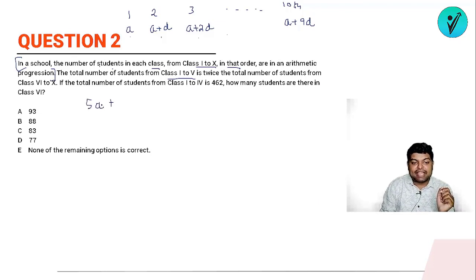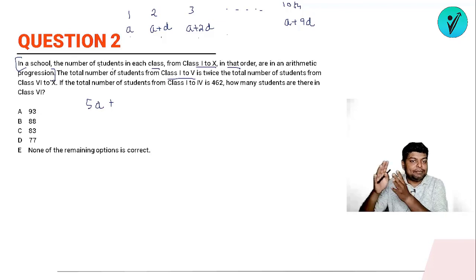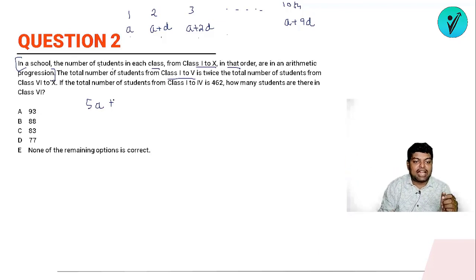और D कितनी times add हो रहा है? D plus 2D plus 3D plus 4D. यानी total अगर आप add करोगे it will be 10 times of D. So total number of students from class 1 to 5 is what? It is 5A plus 10D. So the total number of students from class 1 to 5 is twice. So this value is twice of what? Twice of the total number of students from class 6 to 10.